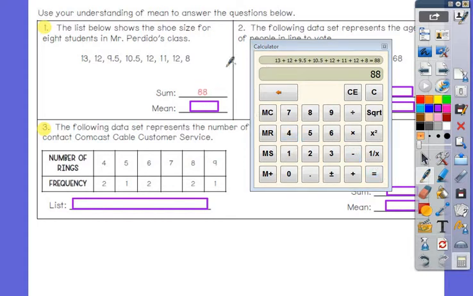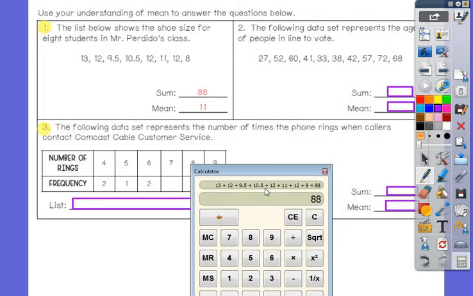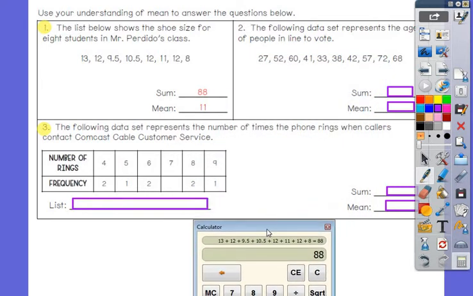And what is the sum? 88. Now how do I find the mean? Divide by what? 8. How do you know 8? Because that's how many numbers they took. So divide 88 by 8, what do I get? 11. So the mean or the average is 11. Challenging.